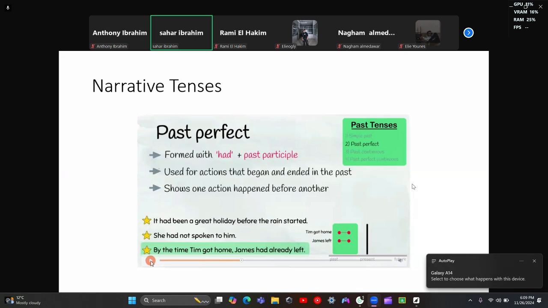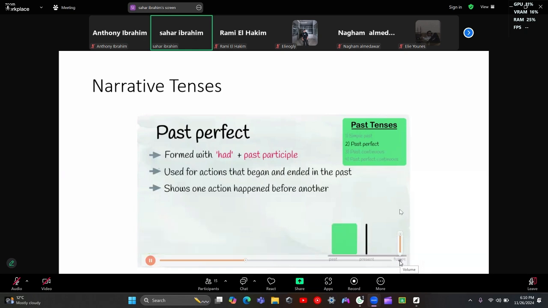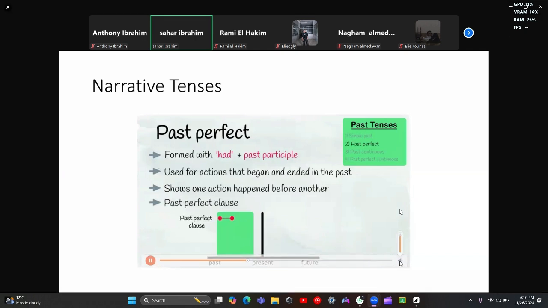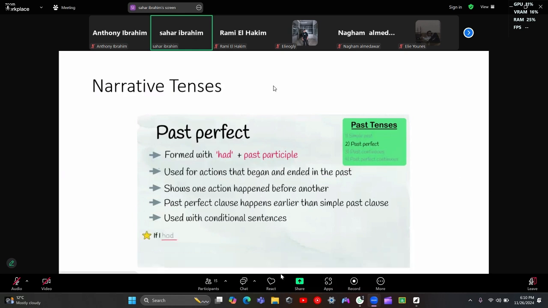Yeah, let's continue. The use of past perfect orders these events to show that this happened before this. The clause using past perfect describes an action that happens at a time earlier than the clause using simple past. Past perfect can also be used for conditional sentences. For example, if I had studied harder, I would have passed my test.